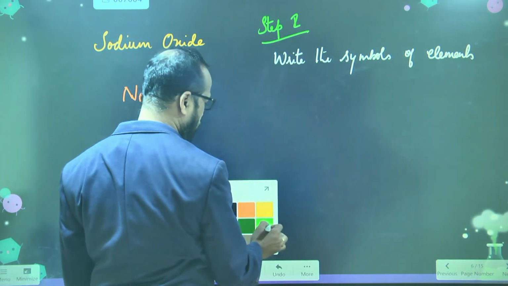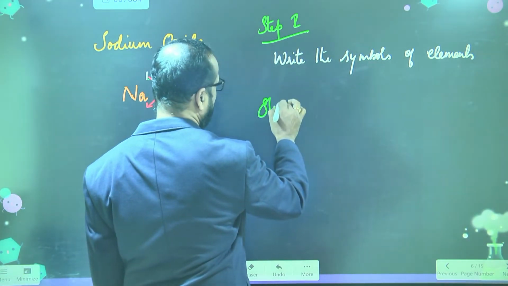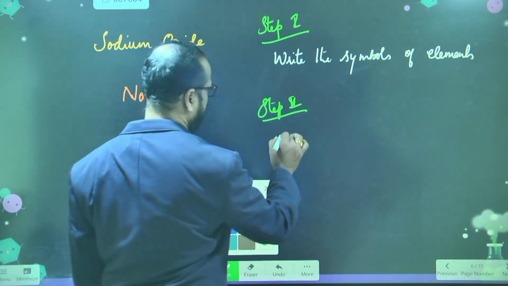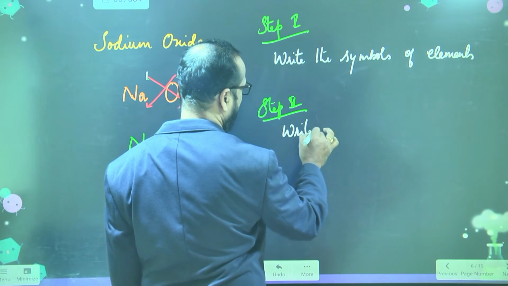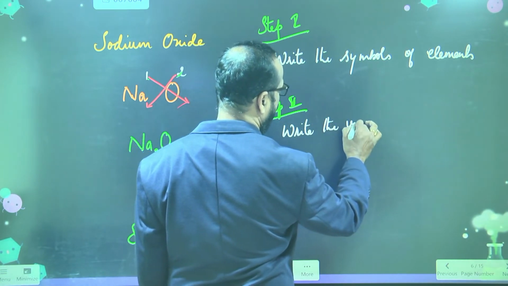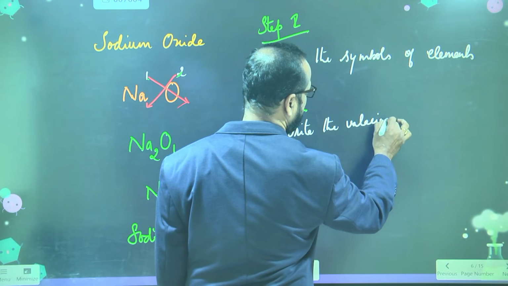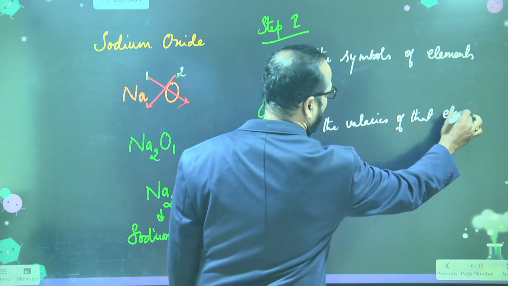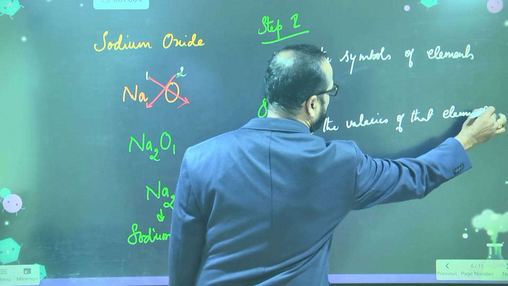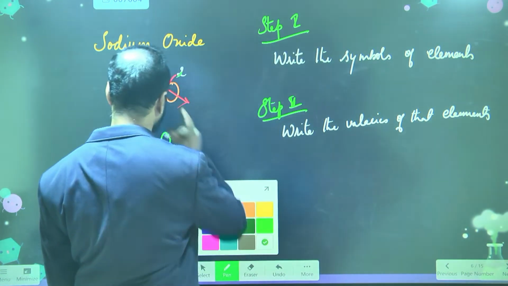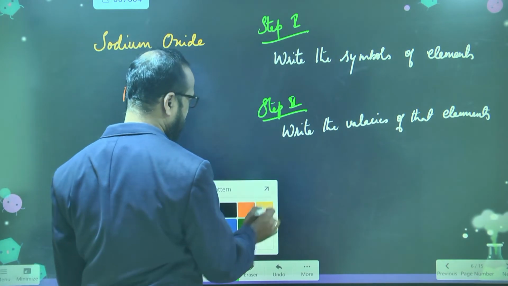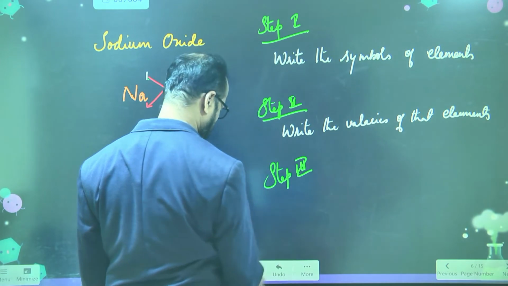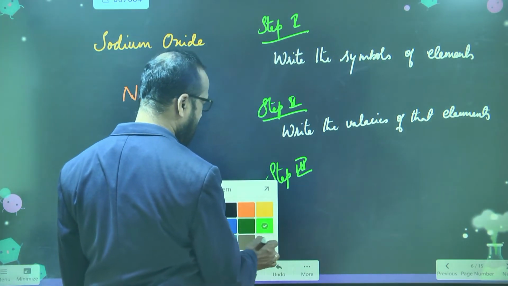Step 2, what are you going to write? Write the valencies of those elements. Just you are writing 1 and 2 like this. Now step 3 is crisscross.